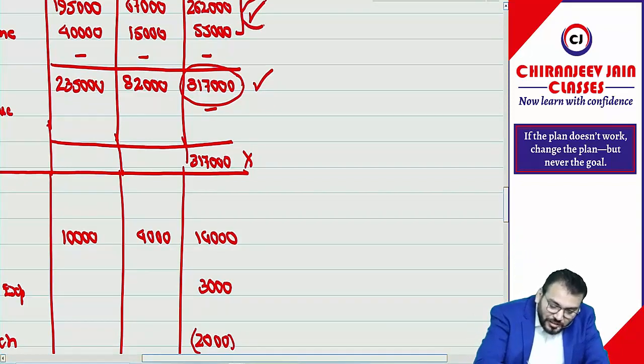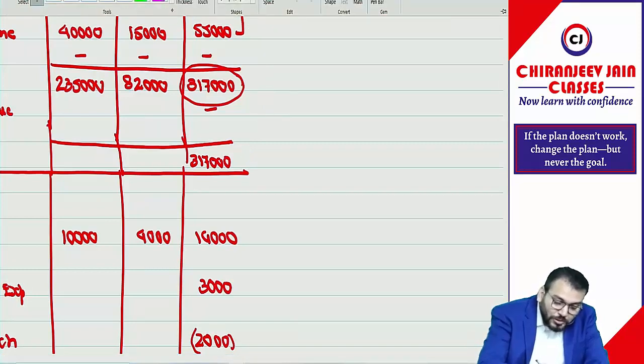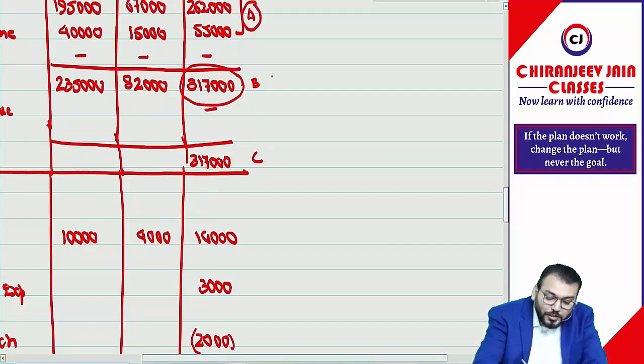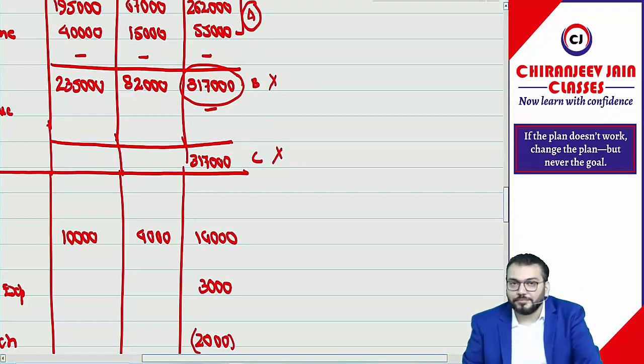So this is relevant. Means if I say what should be the total external revenue, so this is A, this is B, this is C. So you will take A, not B and C. Understood what I am saying?